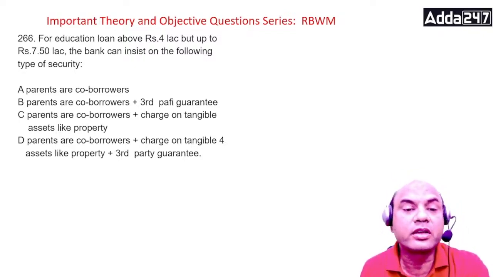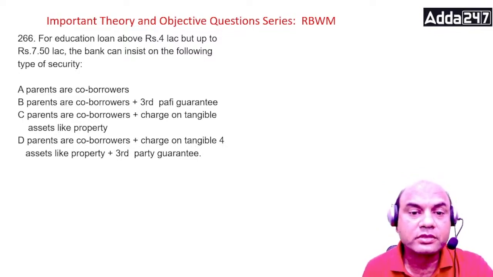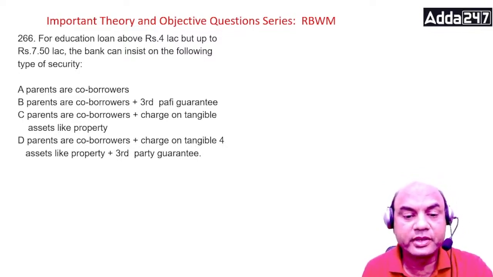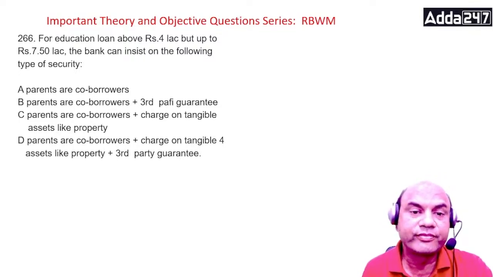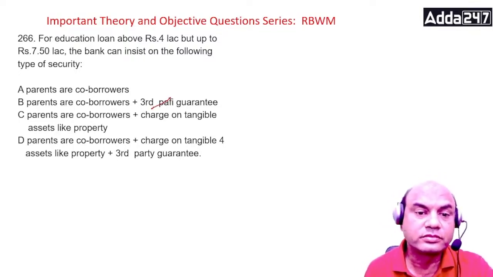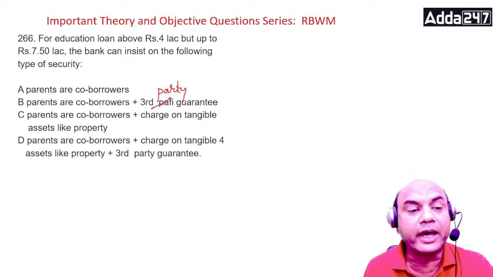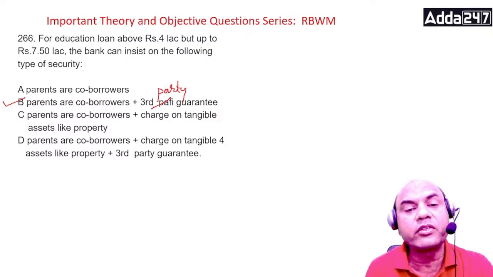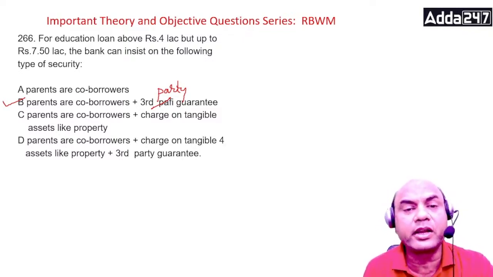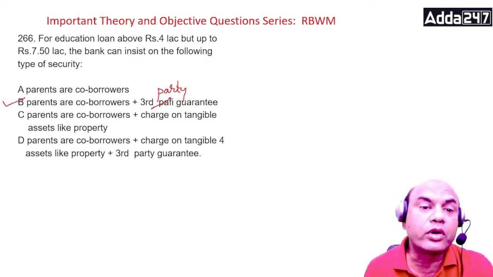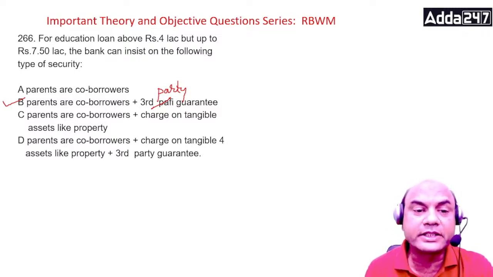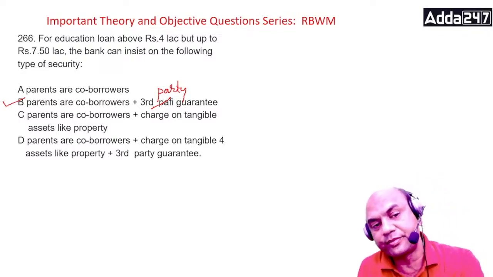So what do we require over here? Importantly, the answer is parents as co-borrowers and third party guarantee. What is a third party guarantee? We require a separate guarantor. Depending on the bank, the bank may require 2 guarantors or a single guarantor. So for 4 lakhs to 7.5 lakhs, parents as co-borrowers plus third party guarantee.